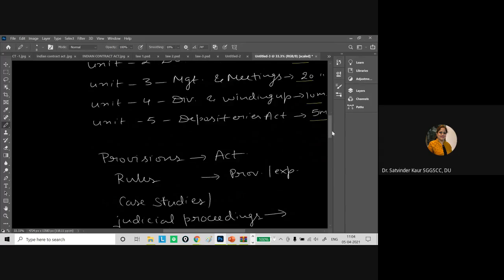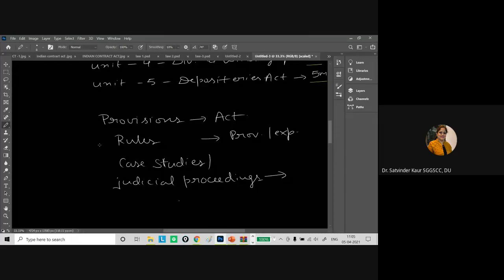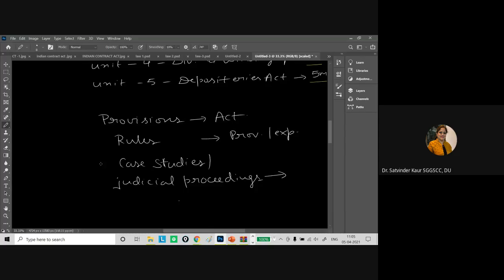So in this corporate law paper, the main thing is that in business law we used to have daily life examples, but here case studies and judicial interpretations or proceedings will be discussed in detail. With respect to the provisions of the act, we are going to refer to the Companies Act 2013 and even certain prior things of the Companies Act 1956 wherever applicable. And for the explanation of the rules and provisions, we are going to refer to your books itself.